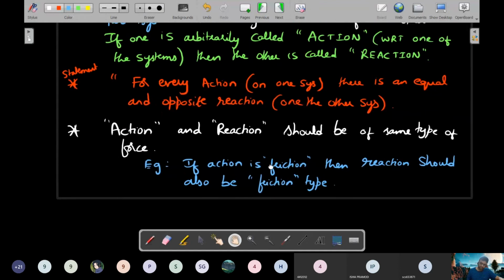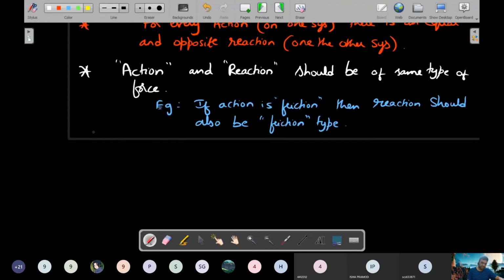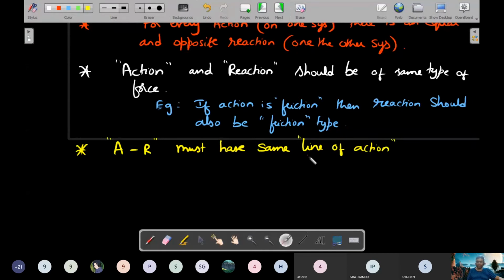Next important point regarding action and reaction. The action and reaction, I'm using A dash R as the short form, must have the same line of action. What does that mean? You remember the line of action of a force? If a force vector is drawn and you extend that on both head and tail, that's called the line of action.